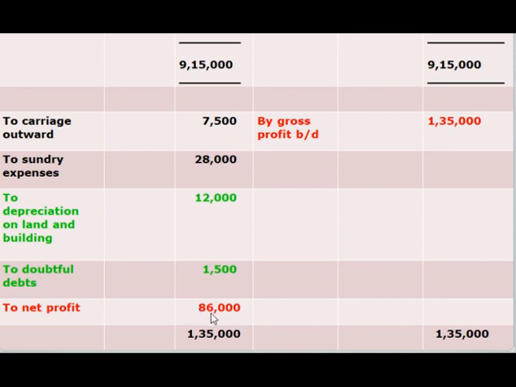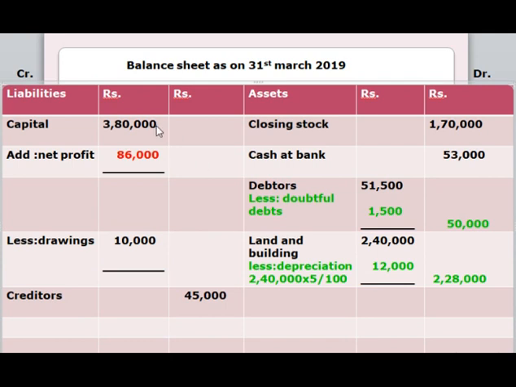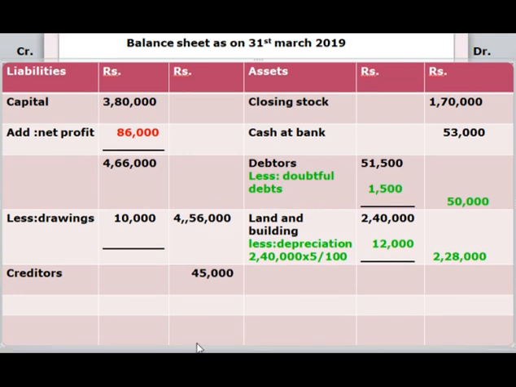Now substitute the amount of net profit in balance sheet. Then add 3,80,000 with 86,000, which gives you 4,66,000. Then subtract 10,000, which gives you 4,56,000. Now balance the credit column and debit column, which gives you the same amount, which is 5,01,000.